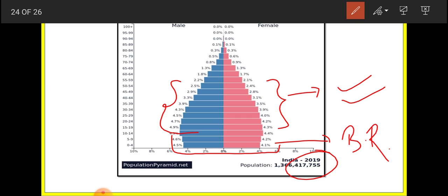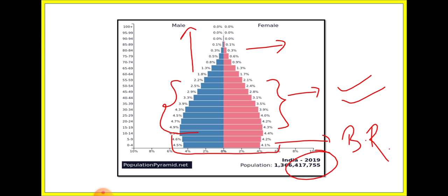Like that only, as you can see, the death rate is also not falling steeply, okay. That means better medical facilities are also provided in India, okay. So this is the age sex pyramid. With this only we used to read out, okay, we used to read out the population composition of a place, okay.